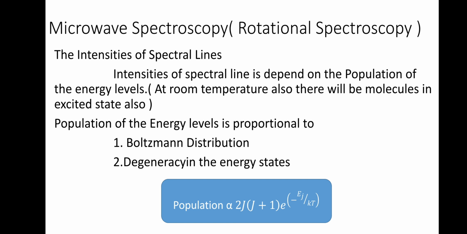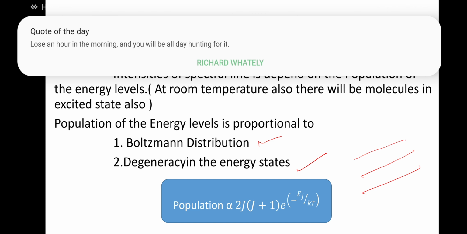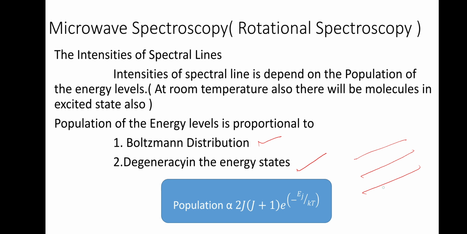So when you take the intensities, it depends on two things, the Boltzmann constant and degeneracy in the energy state. Boltzmann distribution tells us that it is an approximation which says that at normal conditions there will be molecules in the higher excited states also. What we used to say is that molecules like to reside in a lower energy level.